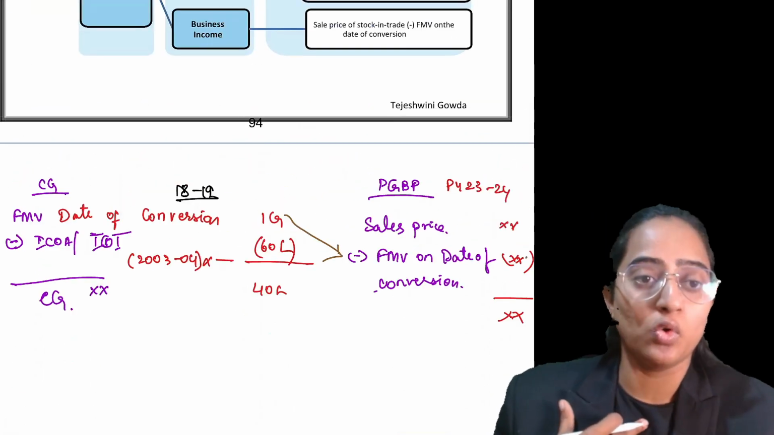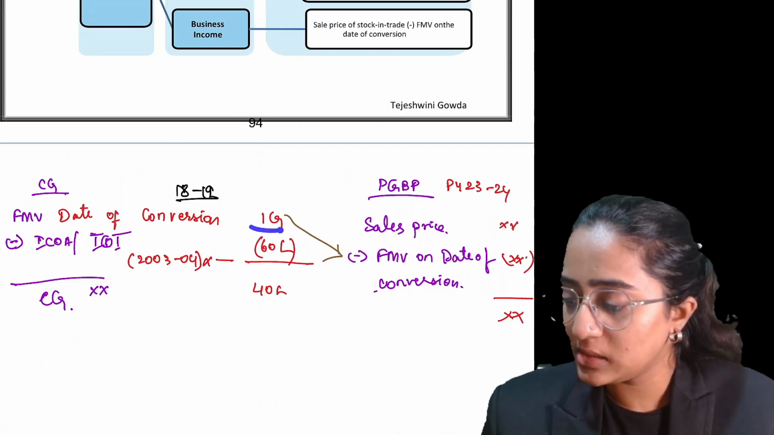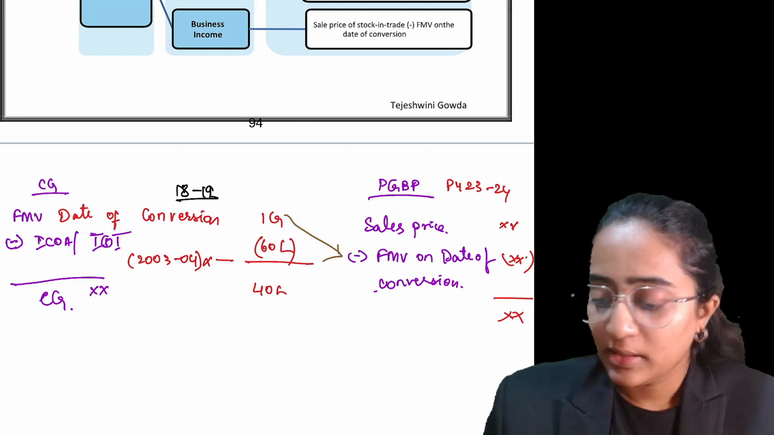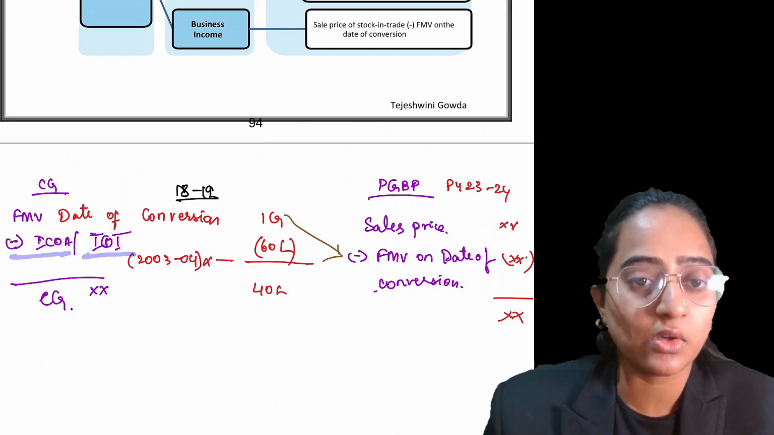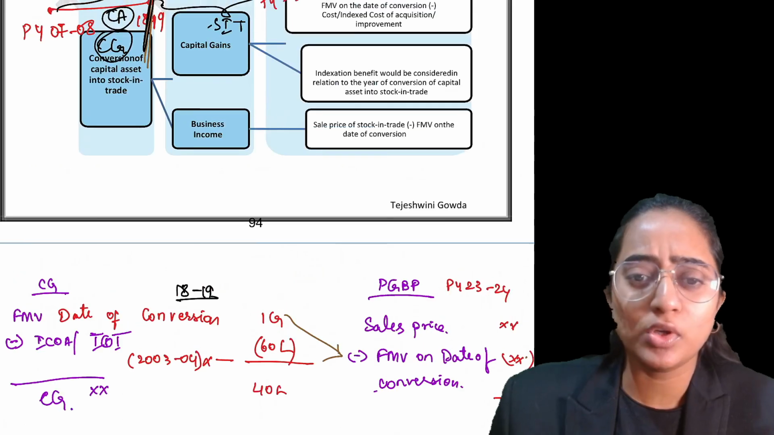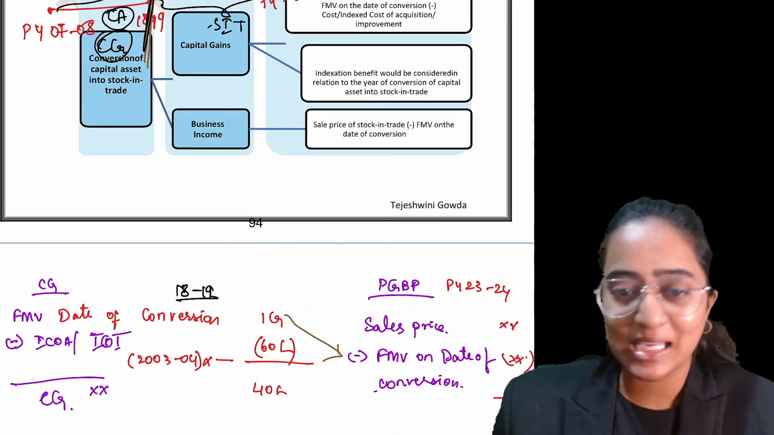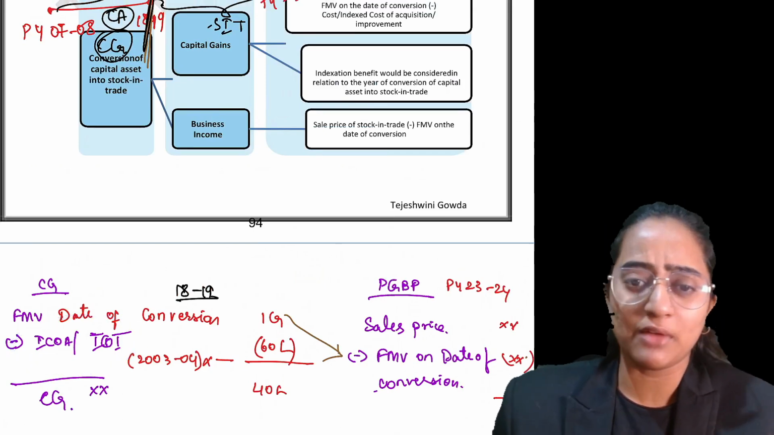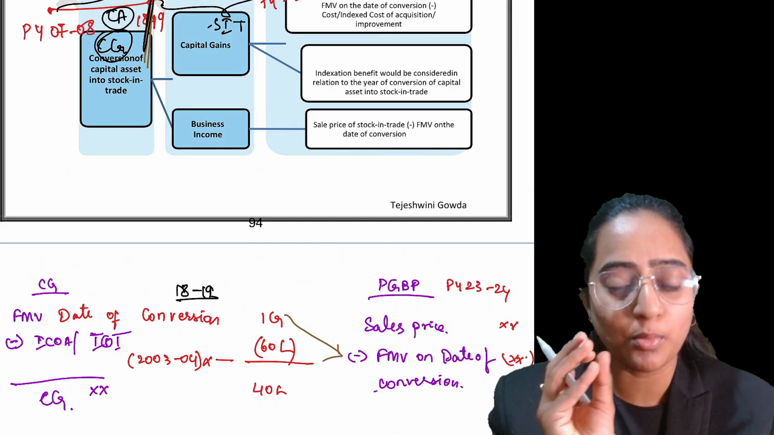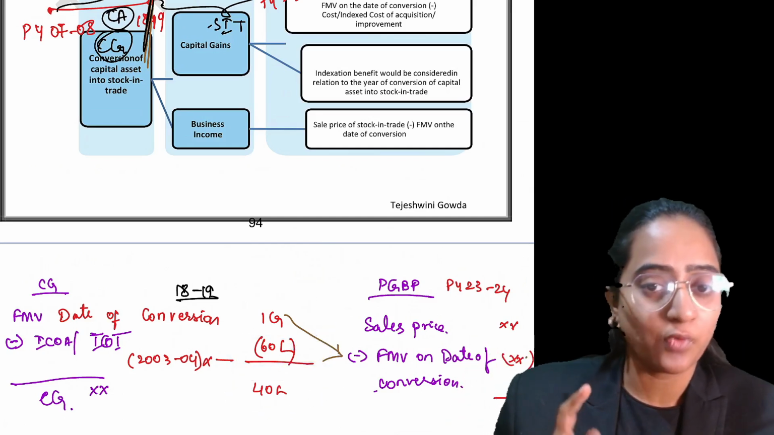So if I would have sold it, instead of converting it into stock in trade, I would have sold it at 1 crore. That is the reason the fair market value on the date of conversion is my first point. Next, indexed cost of acquisition or indexed cost of improvement, whatever is there, I am going to consider. Indexation benefit is available for me, as usual for a capital asset. Suppose in my example, I have taken a random amount of 60 lakh rupees as my indexation benefit. So my capital gain subject to tax is 40 lakh.